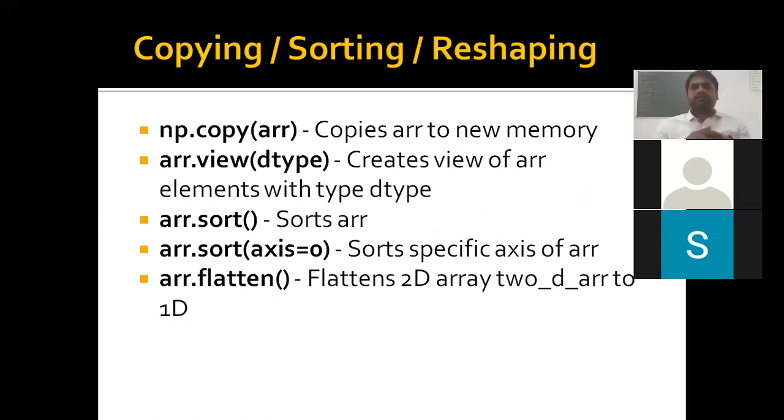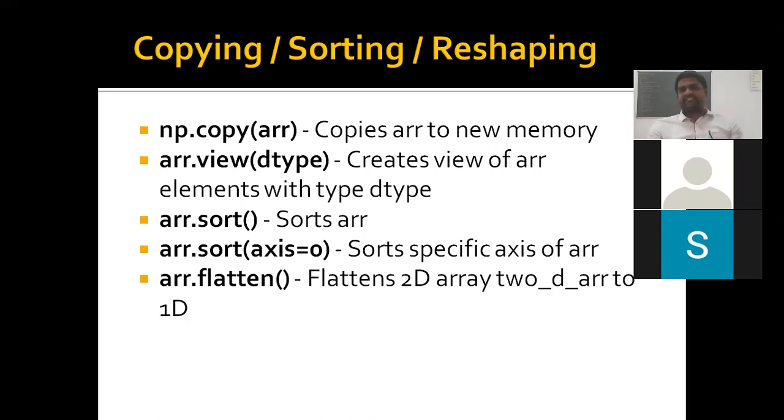Okay. If you want to view the array, you can use t2.view with the corresponding type. What type do you want to view? If I want to view as a float, we can. If I want to view as a string, you can. Okay. array.sort sorts the elements of an array row by row. Let's say for example I have a first row having an unsorted array, so it sorts, followed by the next row, the next row, like that.